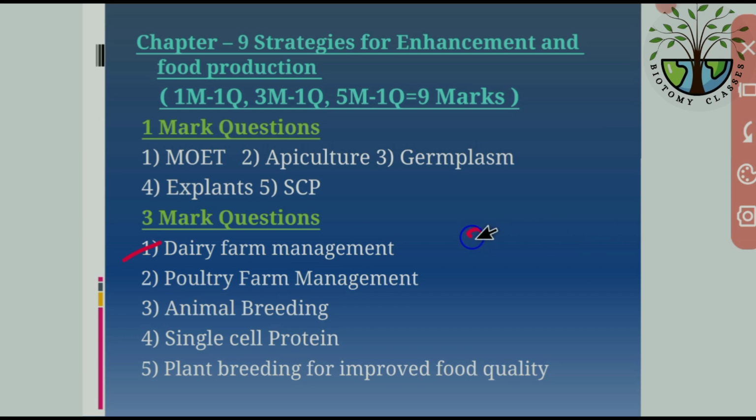Next, in 3 mark questions they ask dairy farm management. We have to write at least 5 to 6 points about dairy farm management. And poultry farming management, same 5 to 6 points. Animal breeding, 5 to 6 points. Single cell protein, 5 to 6 points, and plant breeding for improved quality, that is also 5 to 6 points. We have to write only points based on the question.